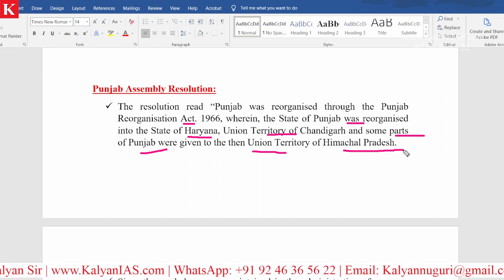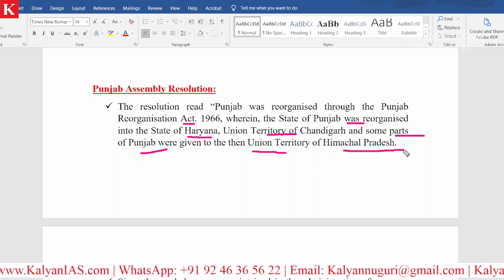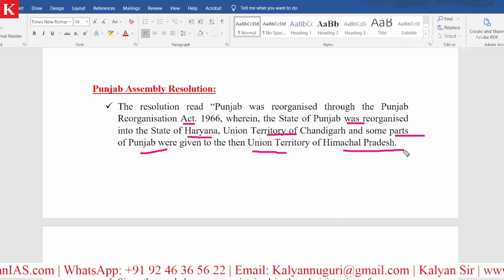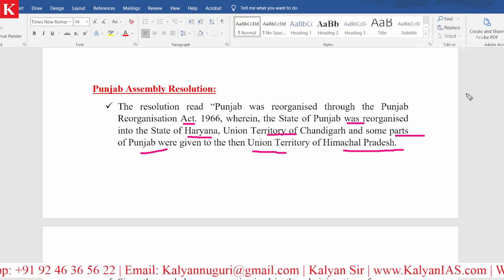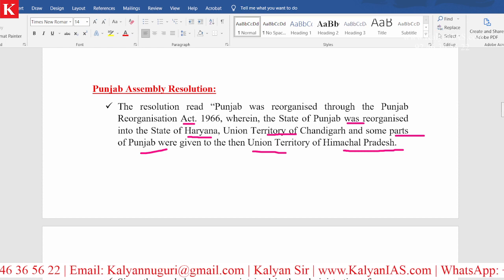Please recollect all the points we have discussed under article number 3 of the constitution. We have discussed them very elaborately in our Indian polity classes.